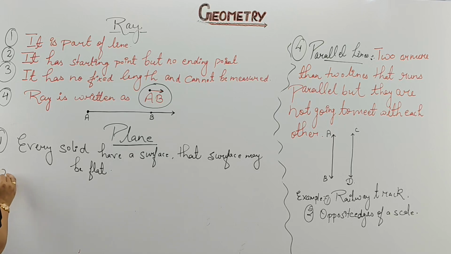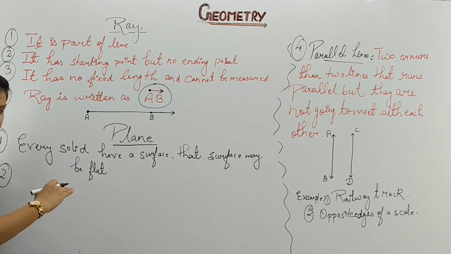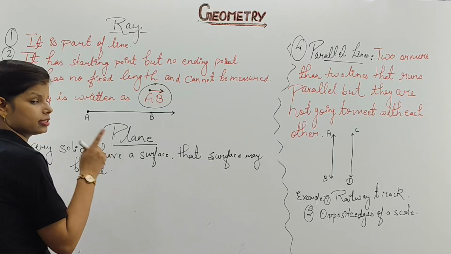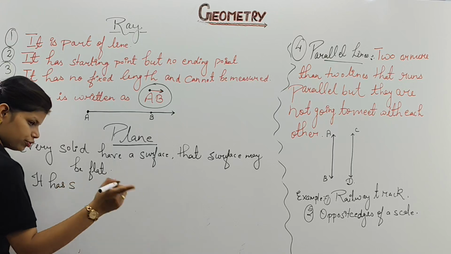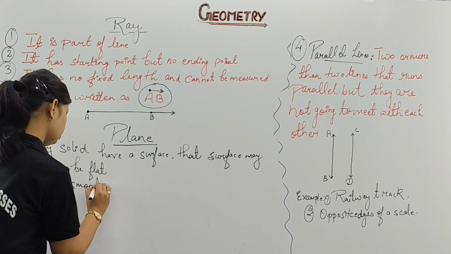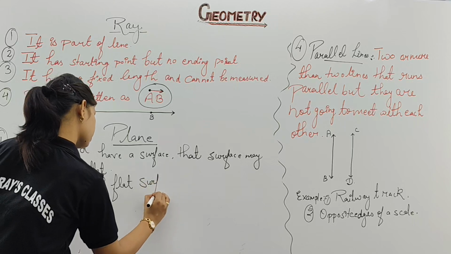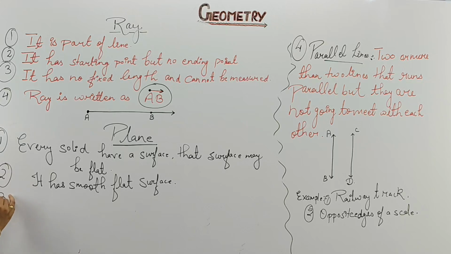Second, we are going to talk about another definition. It is a smooth flat surface. That surface should not be rough. Like on a road we are having two types of surface. One is a rough surface and another is smooth. So here the surface should be smooth. It has a smooth flat surface. I have shown you the example of the copy. You have seen how plain that surface is. Clear? You have to take care while dealing with these flat surfaces.